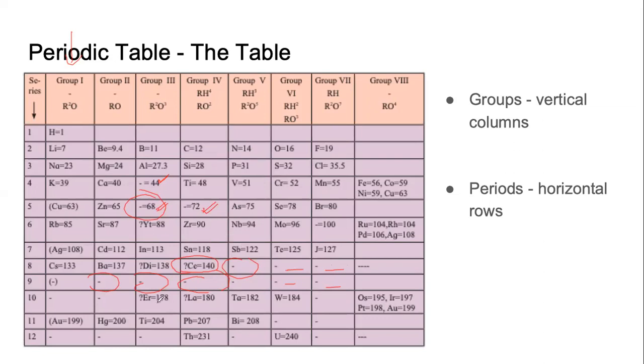And he put question marks where these were very, very new elements and the names were still not clear. It was not decided. It was not 100% clear to everyone in the world that yes, DI will be DI or CE will be CE or ER will be ER. That was still being decided. That is why the question mark.